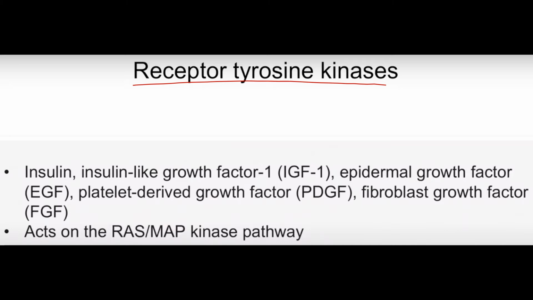The ligands that bind to receptor tyrosine kinases include insulin, insulin-like growth factor 1, epidermal growth factor, platelet-derived growth factor, and fibroblast growth factor. They all act on the RAS MAP kinase pathway.